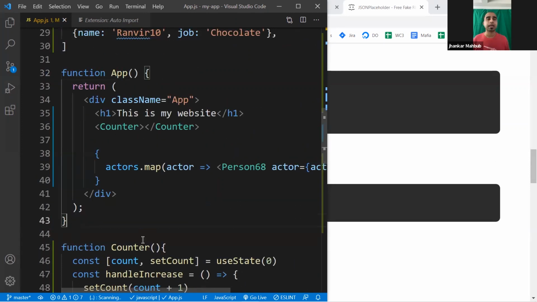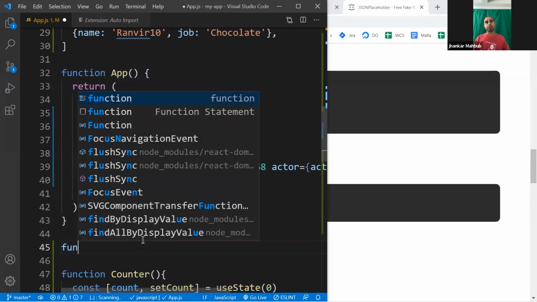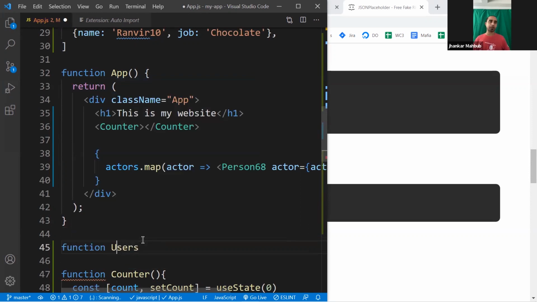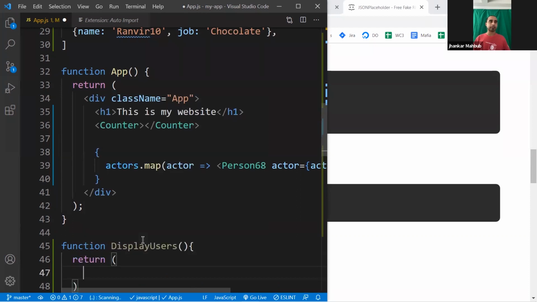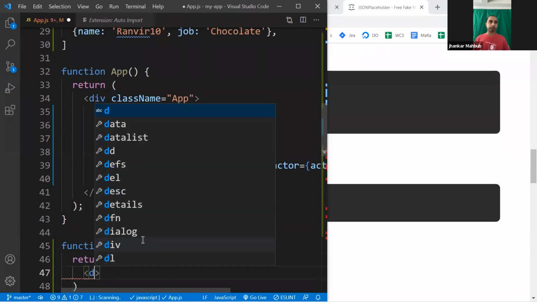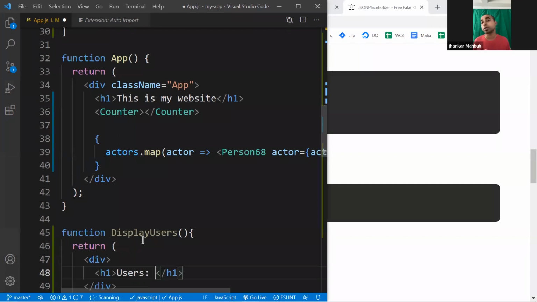Maybe I will load another function to keep it cleaner. Function maybe users or display users. Inside this display users, I will return some kind of div. Initially, I have this h1 users, and right now there are no users or anything like this.